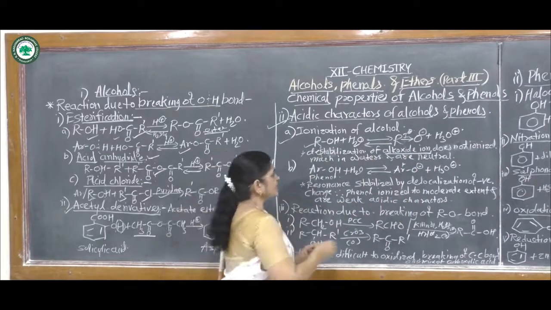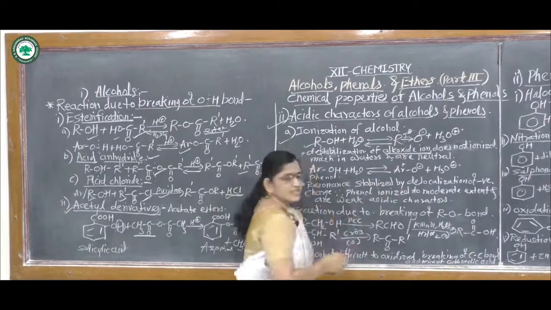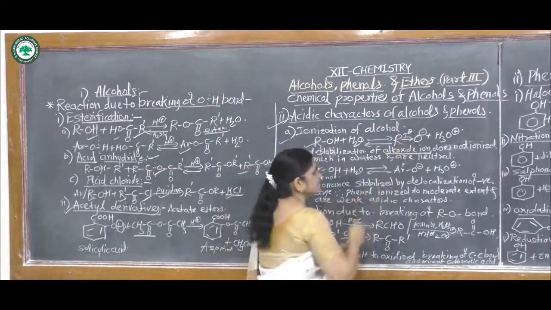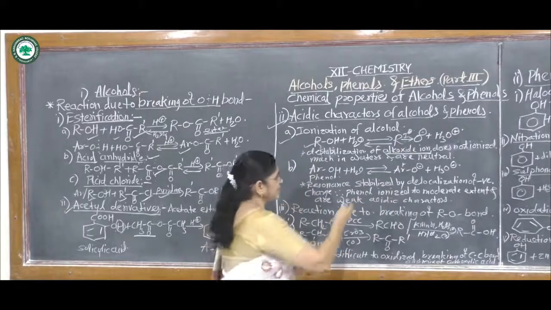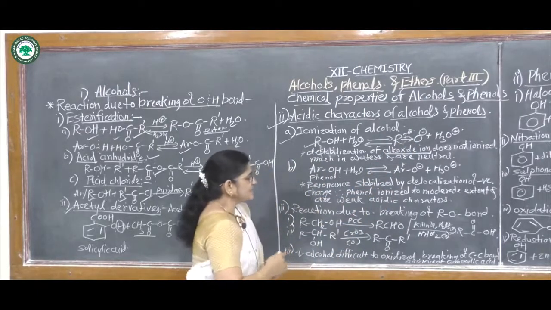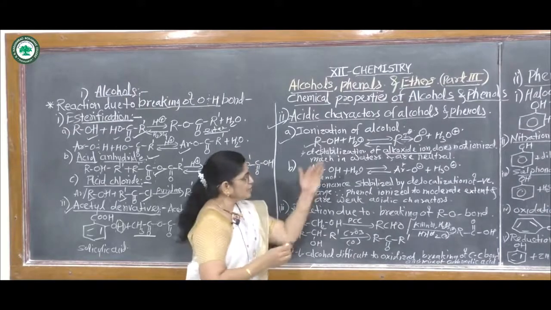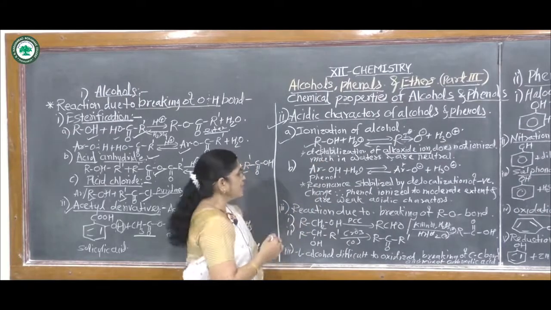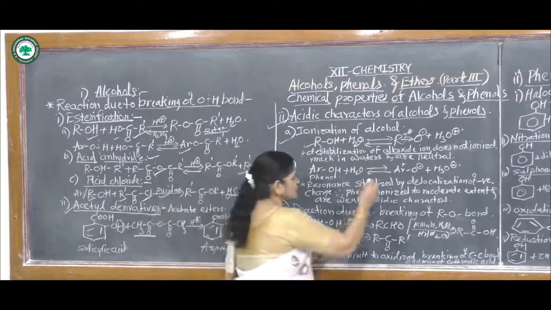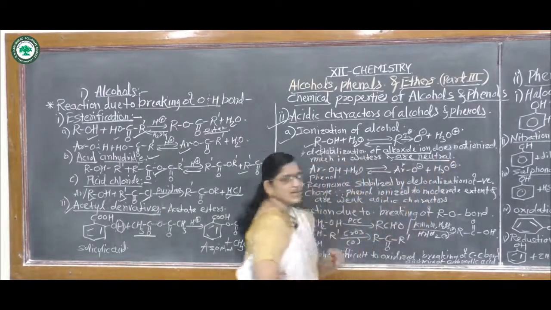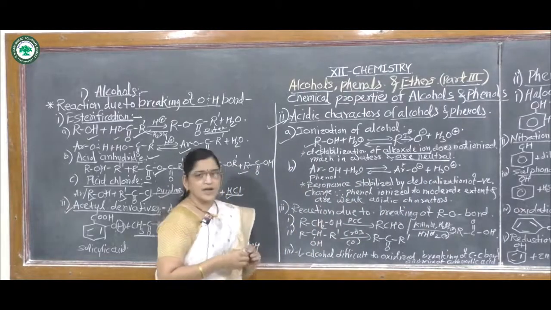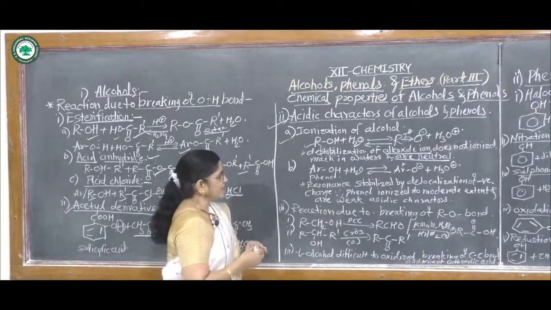In this alkoxide ion, R is an electron donating group and it shows a plus inductive effect, that is the +I effect. Due to this plus inductive effect it does not ionize much in water. In this way, alcohols are neutral in nature.